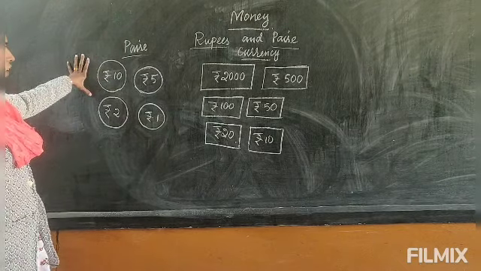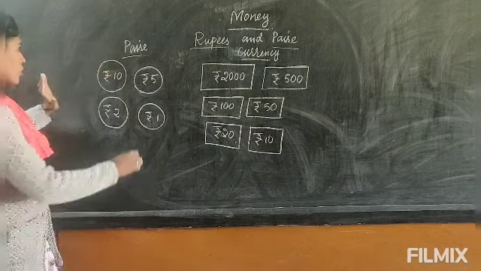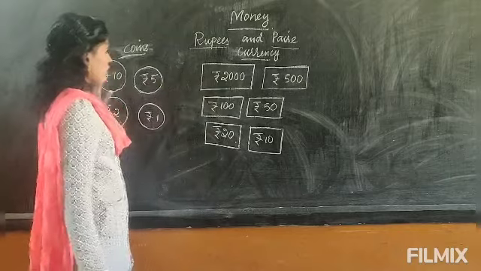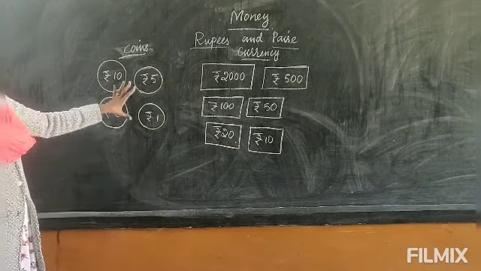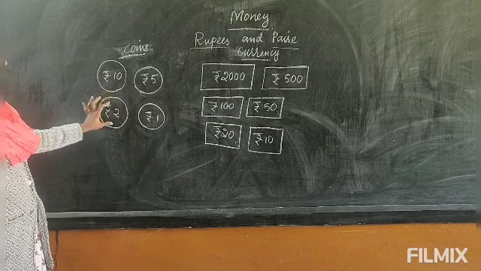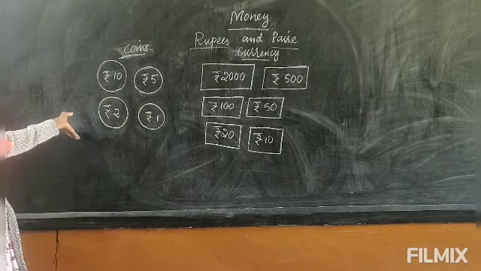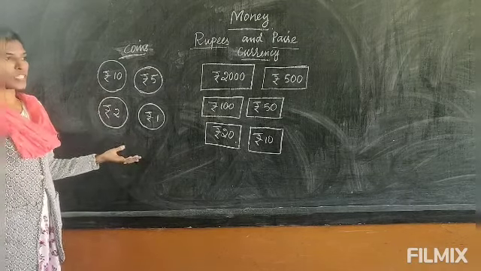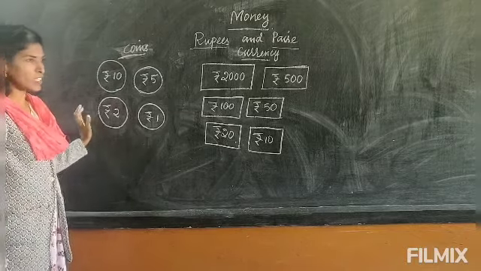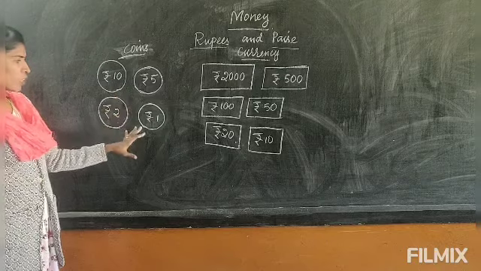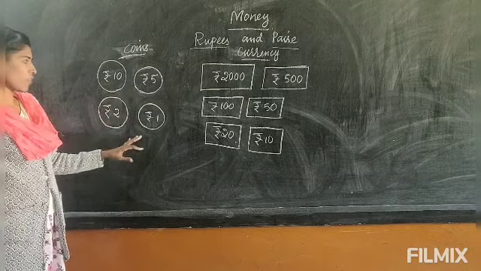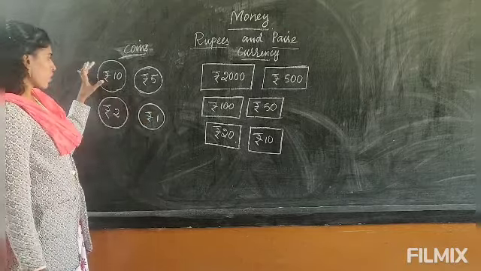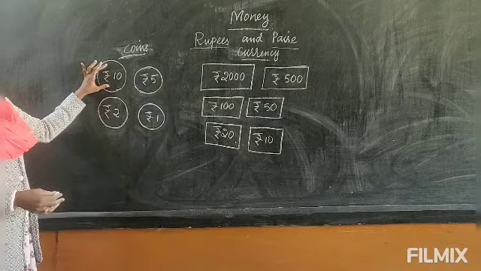We have rupees in coins and also in currency. In coins we now have only 4 types: 10 rupees, 5 rupees, 2 rupees and 1 rupee. Earlier we also had coins for smaller amounts, like 50 paise, 20 paise and 5 paise, but now they are all demonetized. The smallest coin is 1 and the highest coin is 10. This is what we are using.